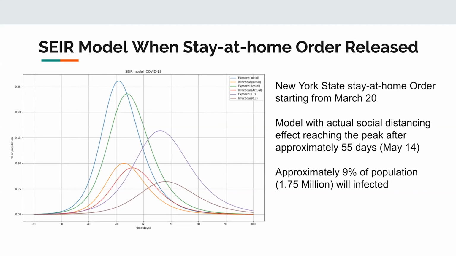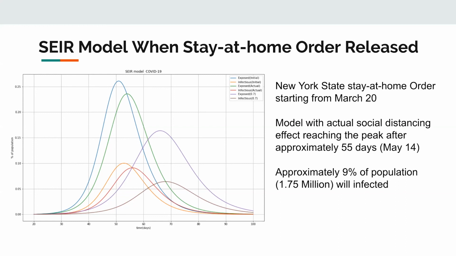As you can see, the middle one, the green line, and also the yellow line, show the actual exposed and infected curves. Based on the calculation that Tianqing mentioned, only 8.77% of people's movements were decreased. So with that effort, the curve was a little bit flattened. What if the New York government made a more effective social distancing effort?